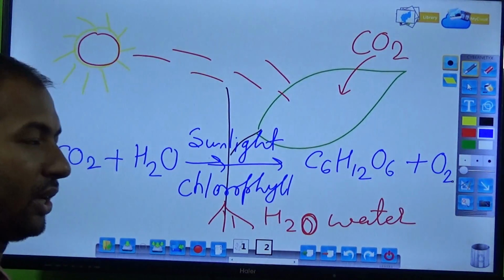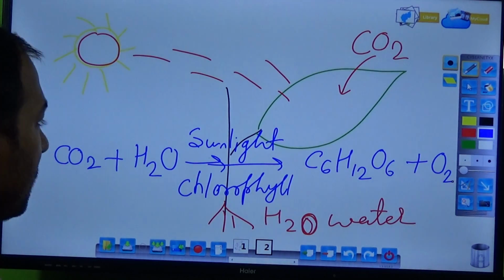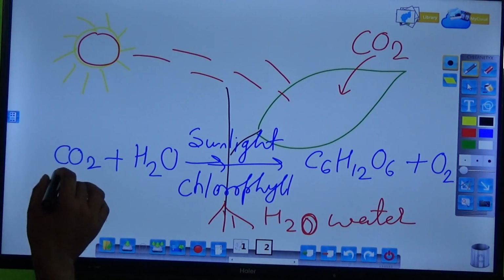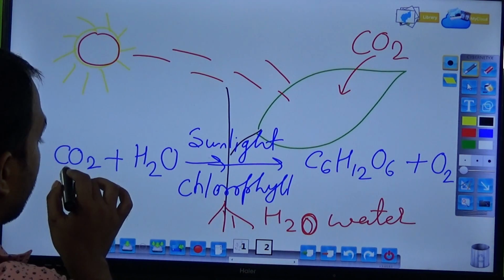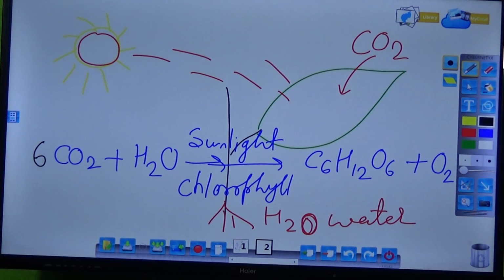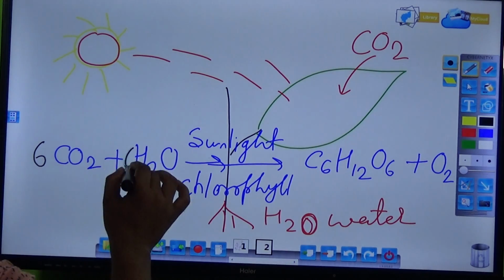Oxygen is released. Then we have to balance: 6 CO2 gives 6 carbon, here is 6 carbon, so I put 6 here, and H2 12, and here put H2 12.